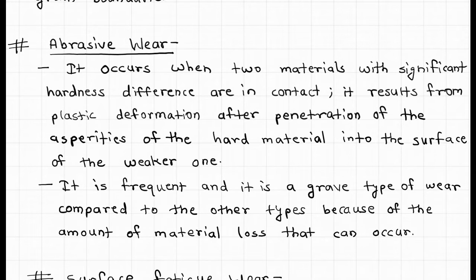Abrasive wear occurs when two materials with significant hardness difference are in contact. It results from plastic deformation after penetration of the asperities of the hard material into the surface of the weaker one.